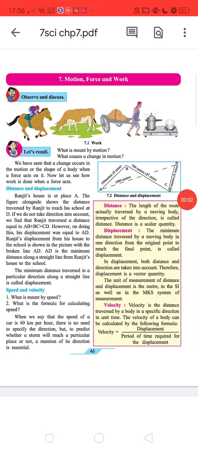Hello, friends. So, today we're going to discuss Class 7th Science, Chapter 7th Motion, Force, and Work. Heading: Observe and Discuss. Heading: Let's recall. What is meant by motion? What causes a change in motion? We have seen that a change occurs in the motion or the shape of a body when a force acts on it. Now, let us see how work is done when a force acts.